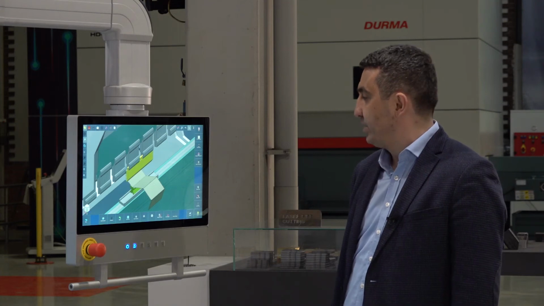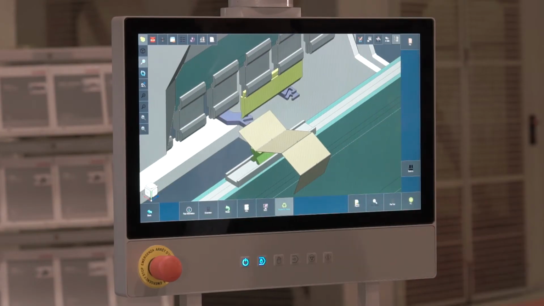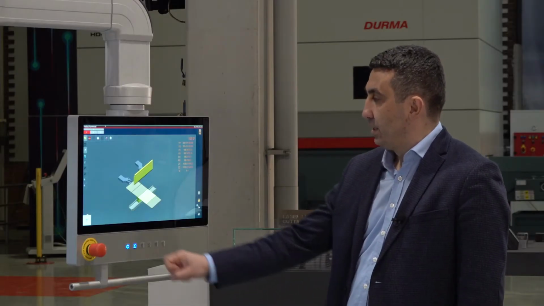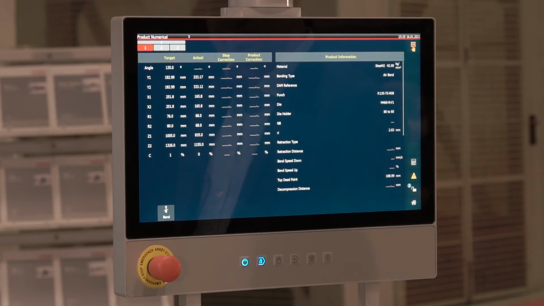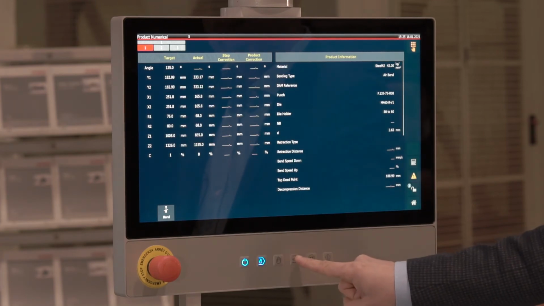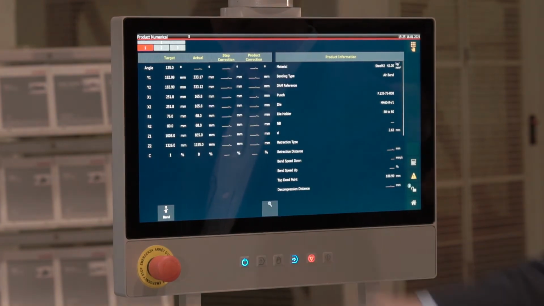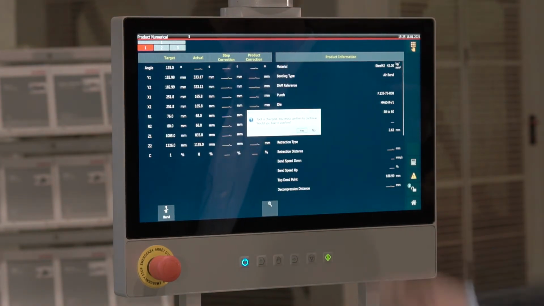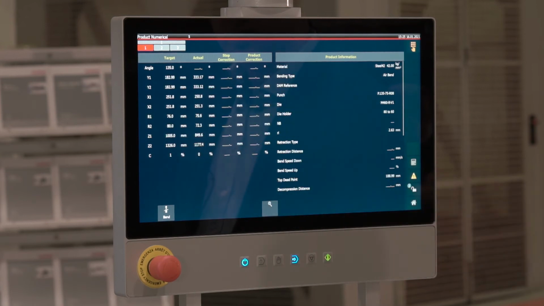If all processes are completed, we can get into the bending. For bending, we activate the automatic operation button on the bend numerical page, and by pressing the start button, the axes come to the position we want. We confirm. Our machine is ready for bending.